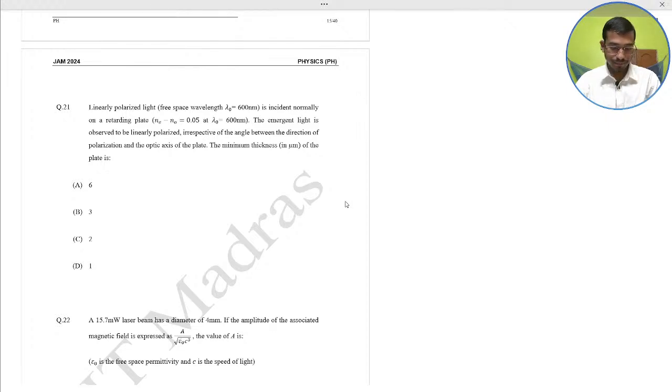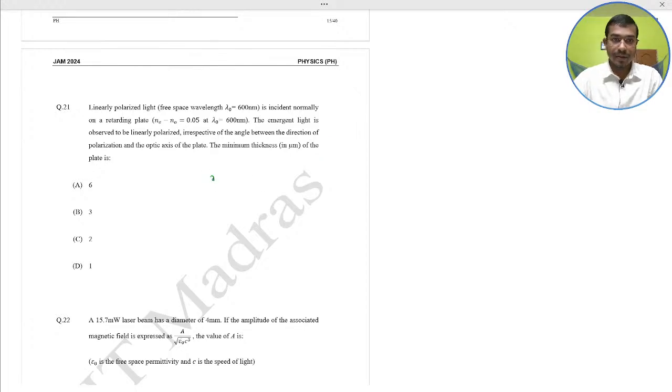So here the retarding plate would be what? Linear, circular or elliptical? The linear polarized light emerges also linear polarized, so it would be the half wave plate.